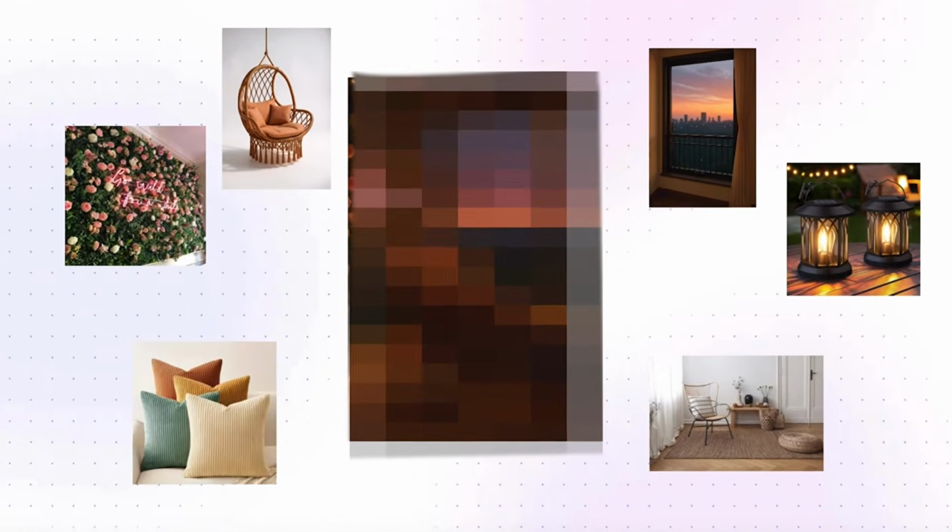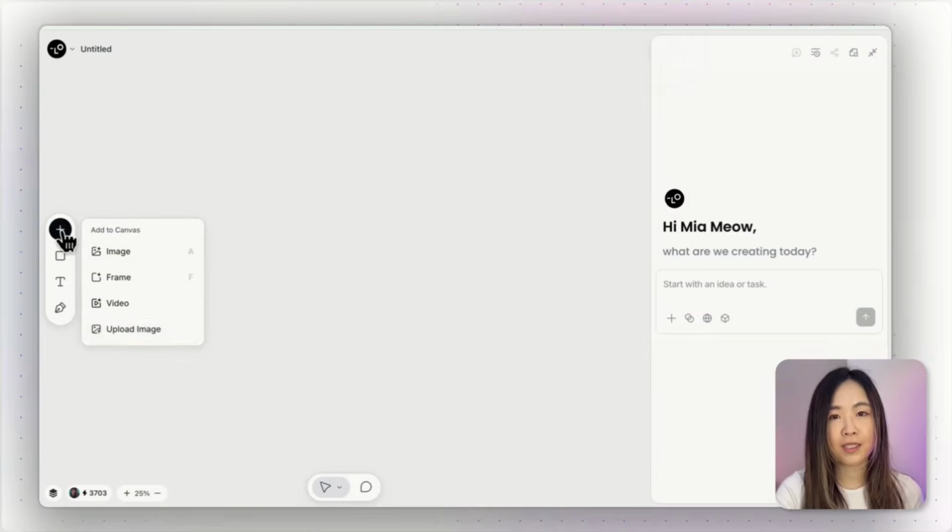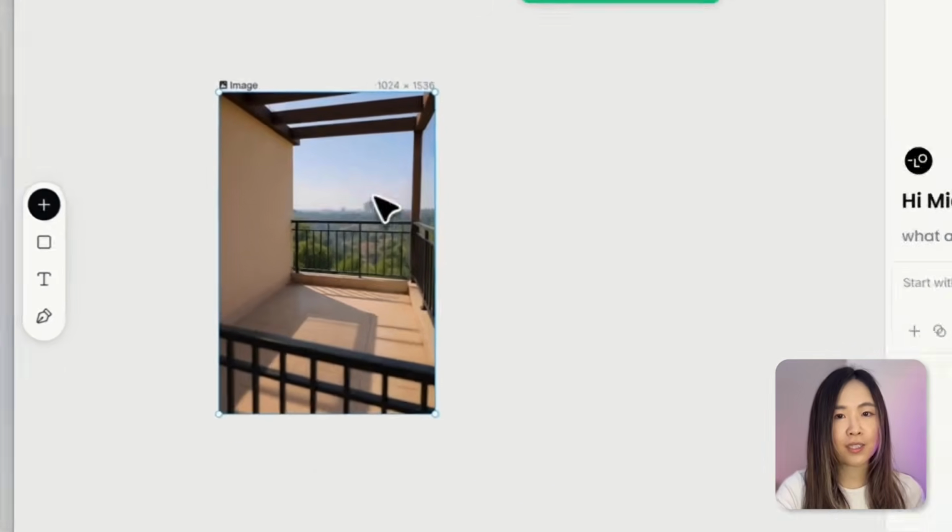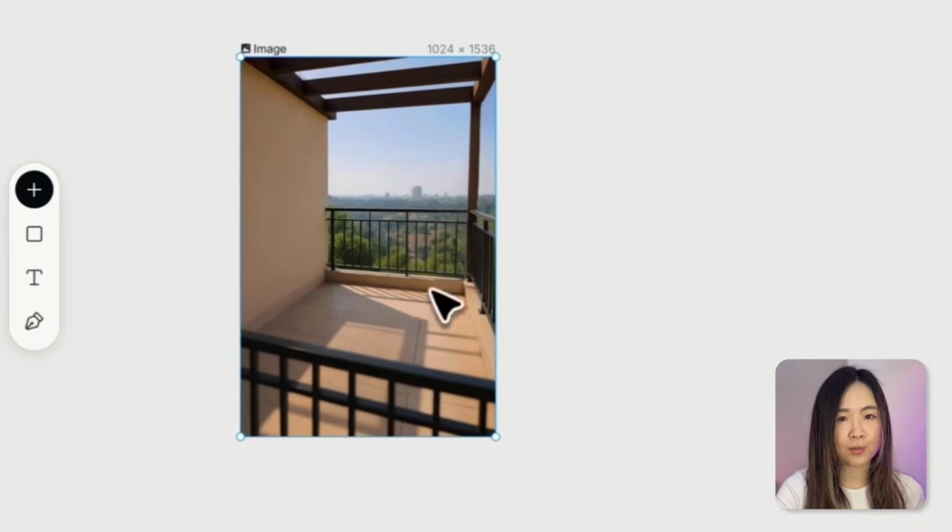Now this is where Chat Canvas gets really powerful. For the ultimate test, what if I want to create something completely new using multiple inspiration sources? So first, let me upload this image. I want to design the perfect balcony space for this one. But instead of writing a lengthy prompt, I'll show Chat Canvas exactly what I want.